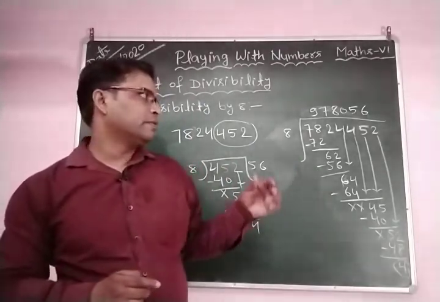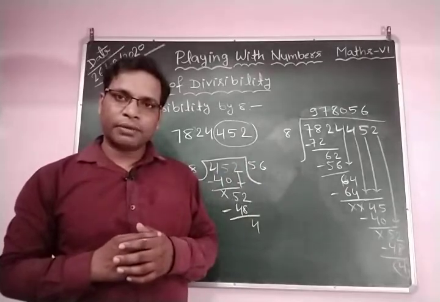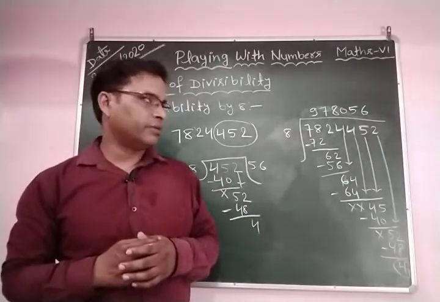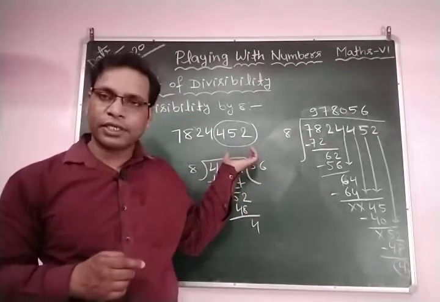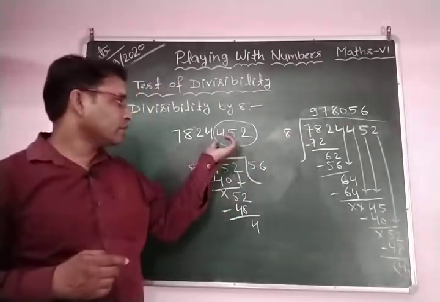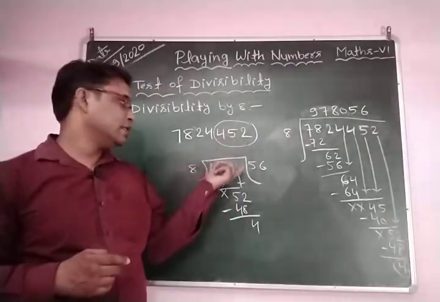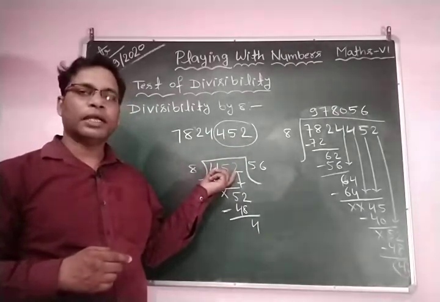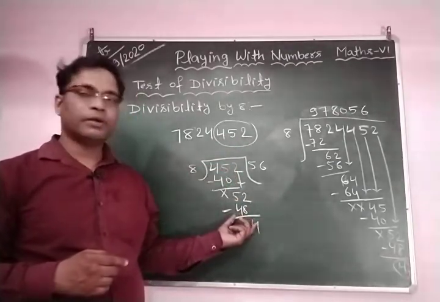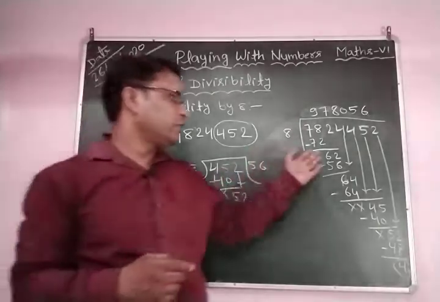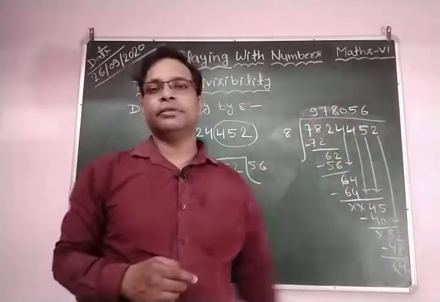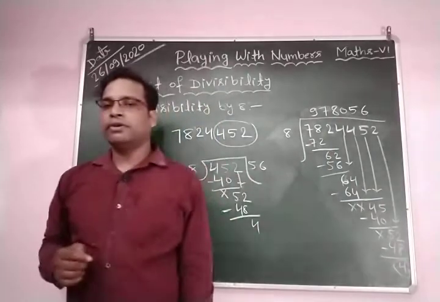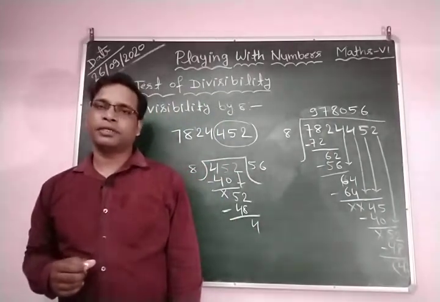Then we also check and verify that the whole number is divisible by 8 by the actual division method. In the second example, the last 3 digits are 452, and this number is not divisible by 8. So by the actual division method, we can see the whole number is not divisible by 8. Students, I hope all of you understood the divisibility test of 8.